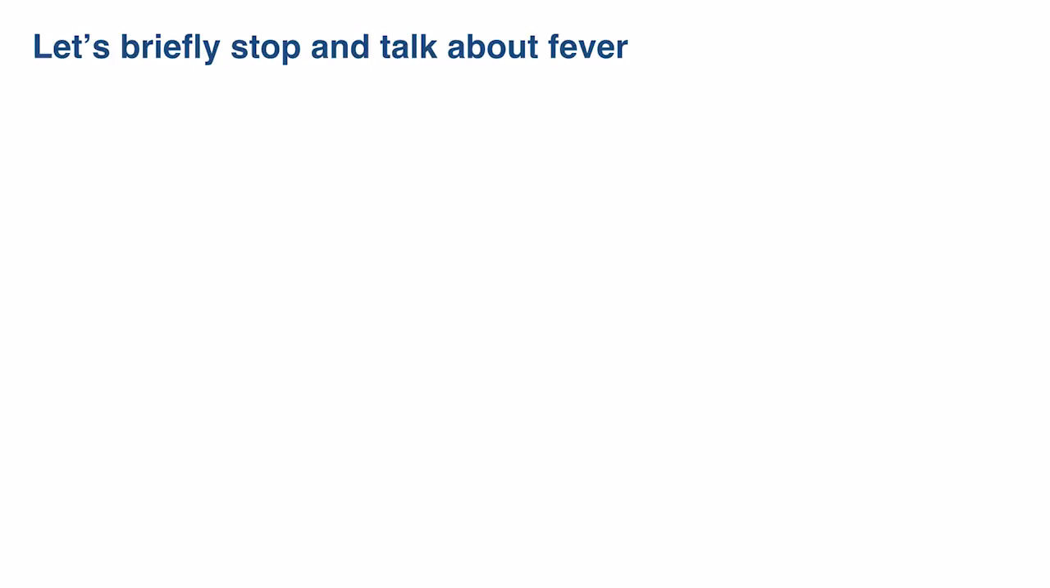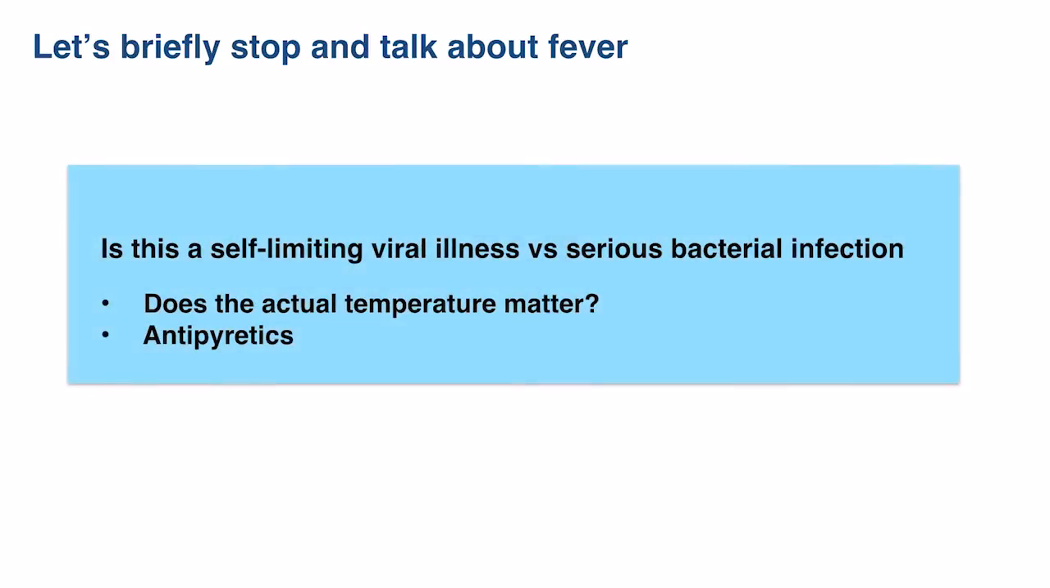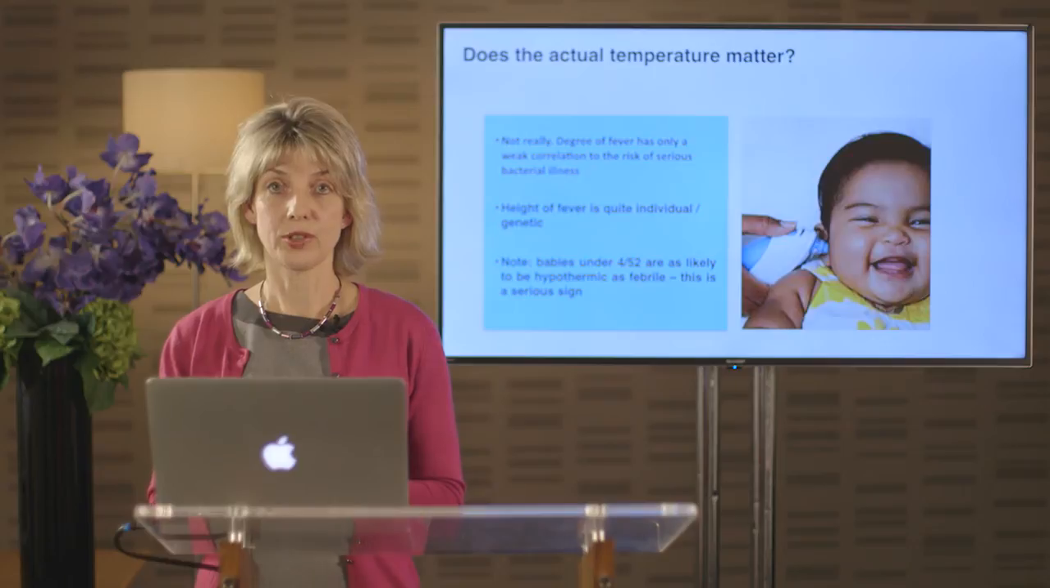So we've talked about risk stratification, we've talked a bit about the history, and we've talked about examination. We'll just stop for a moment to talk about fever because it's such a common presenting symptom, and there are two very common questions that people ask. First is, does the actual size of the temperature matter? Because it matters a lot to parents and they'll often come because he's got such a high temperature. And the second thing is, what about antipyretics? What is the role of an antipyretic? So does the actual temperature matter?